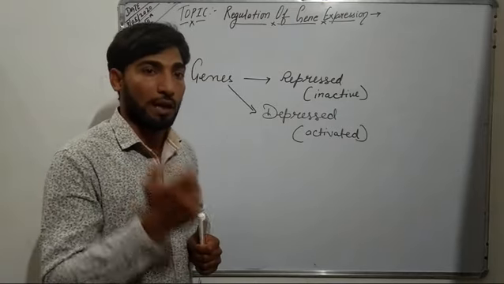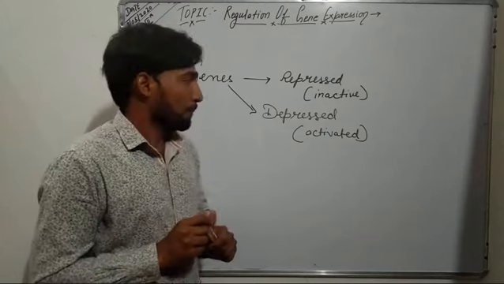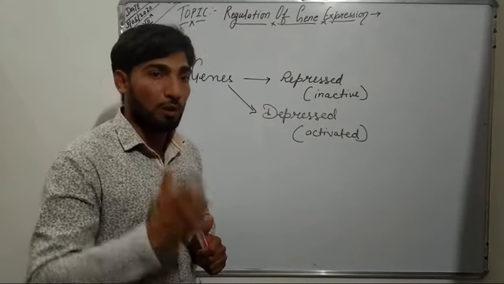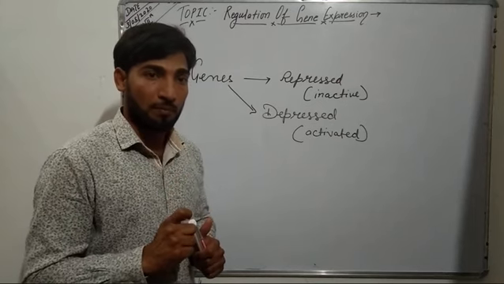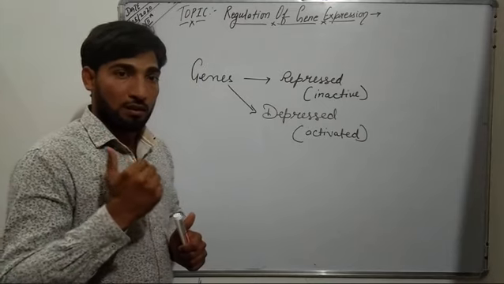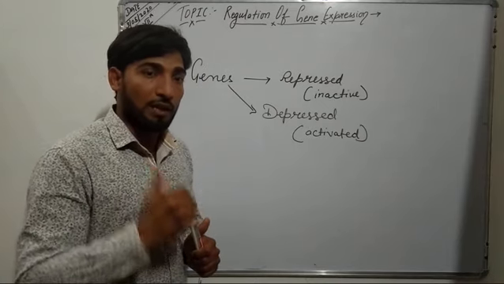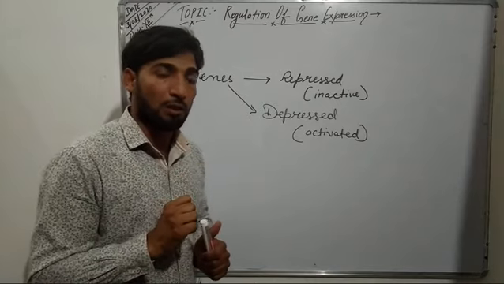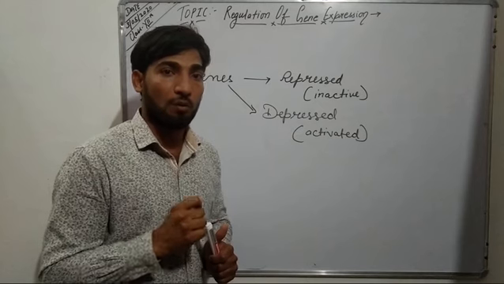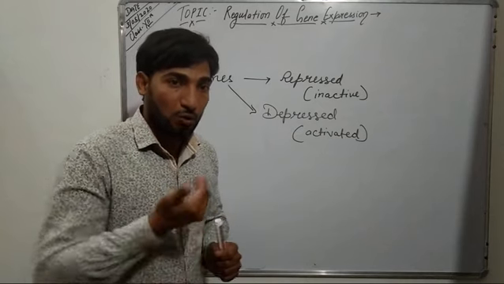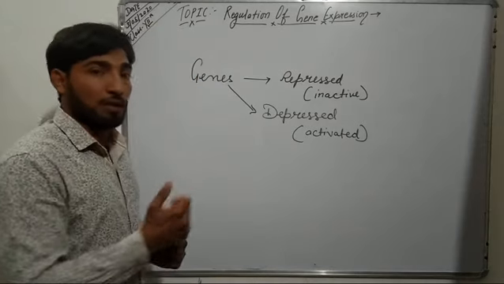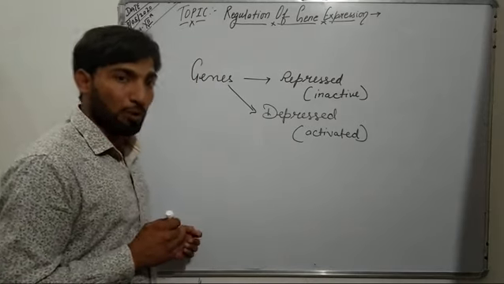Now this mechanism of repression or derepression provides a means to control the rate of synthesis of a particular enzyme or protein in a cell, and every cell has a mechanism to control or regulate the expression of a gene. Through this regulation, our body cells can inhibit the expression of a particular gene, meaning they can stop the synthesis of a particular enzyme or protein, or they can stimulate the expression of a particular gene which results in the synthesis of an enzyme or a protein.